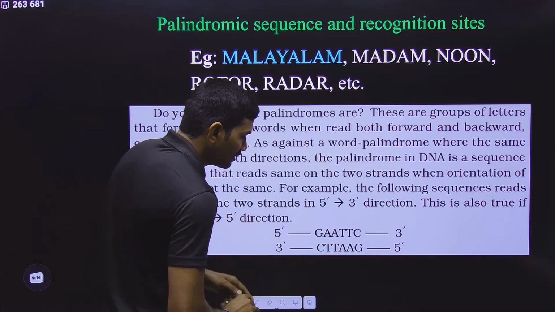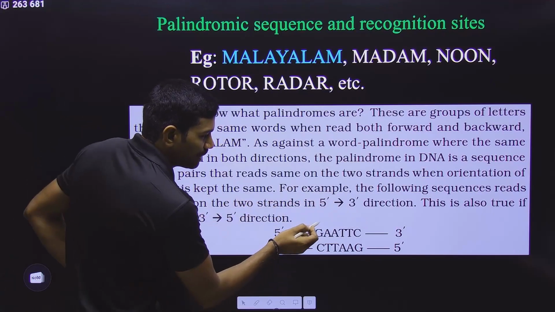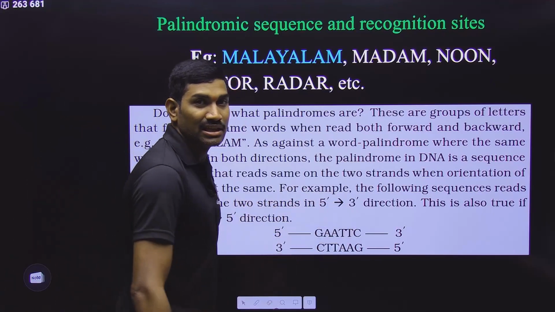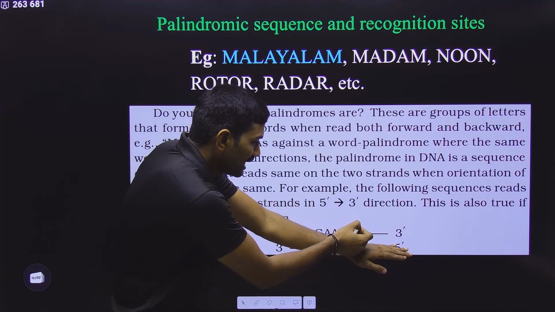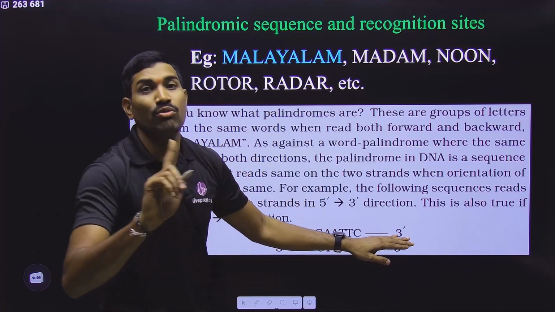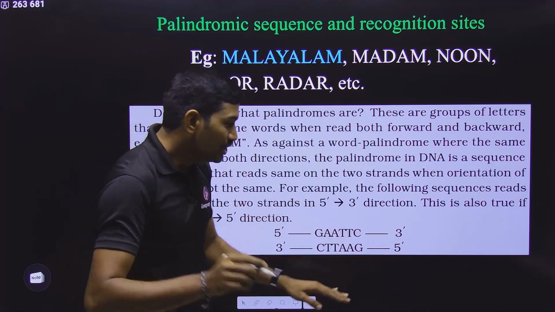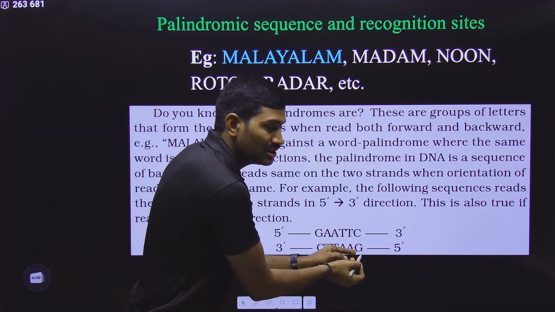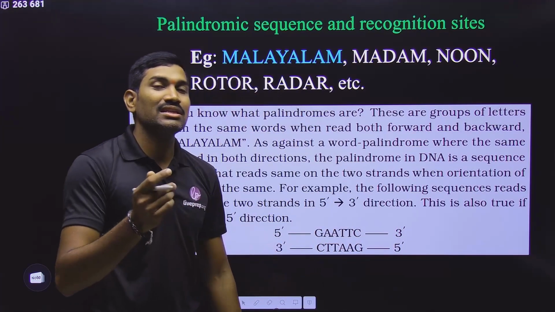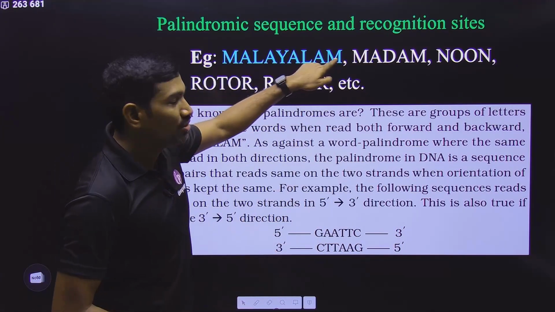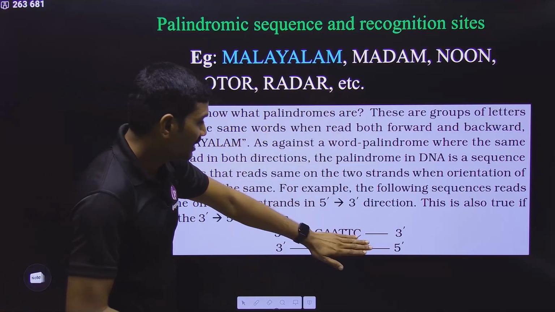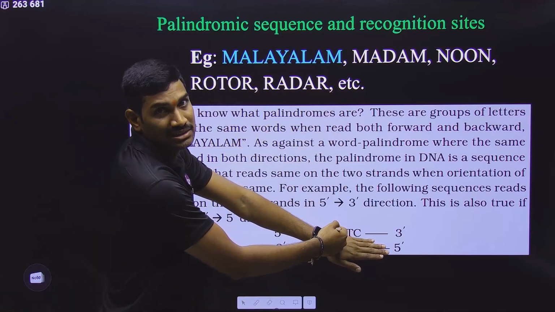Here, in one strand 5' to 3', suppose GAATTC is there. Are you reading the same strand sequence in the opposite direction? No. You need to read the sequence of the opposite strand from 5' to 3'. This is the difference. Here, the same word you are reading left to right and right to left. But here it is not the same sequence in the single strand.